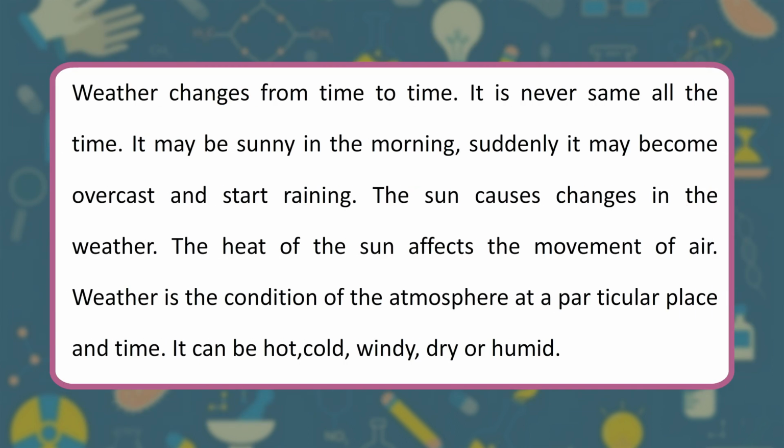Weather changes from time to time. It is never the same all the time. It may be sunny in the morning, suddenly it may become overcast and start raining. The sun causes changes in the weather. The heat of the sun affects the movement of air. Weather is the condition of the atmosphere at a particular place and time. It can be hot, cold, windy, dry or humid.